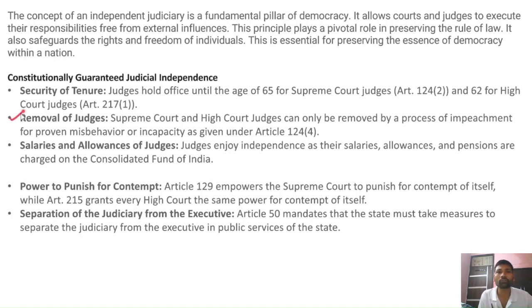Secondly, removal of judges, right? This is one of the most complicated removal processes, I would say, in the entire world, because Supreme Court and High Court judges can only be removed by the process of impeachment. Right? This process of impeachment is not easy.